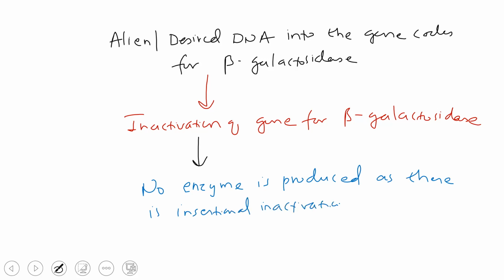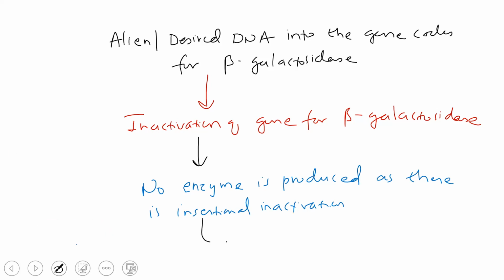Yes or no? Because you have transferred your desired gene in this sequence which codes for galactosidase, there is no production of this enzyme, and it leads to what we call the insertional inactivation of that. Okay, so what will happen?